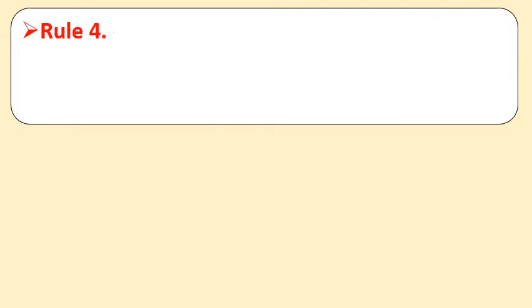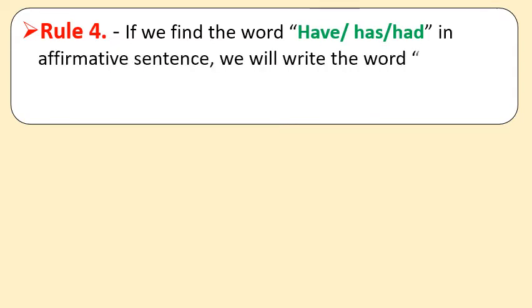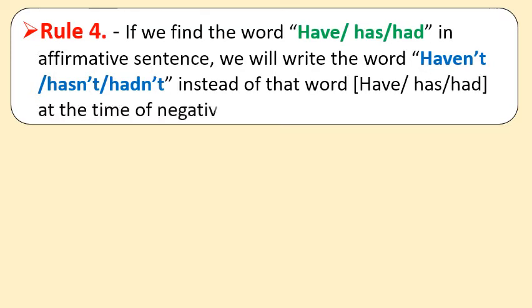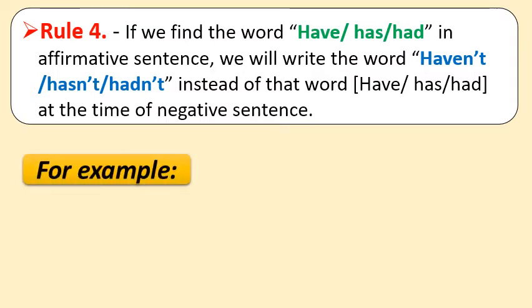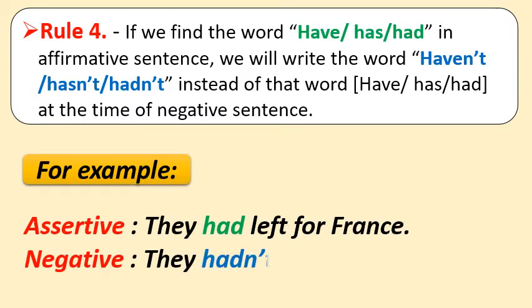Now let us see rule number 4. If we find the word have, has, had in an affirmative sentence, meaning perfect tense, we will write the words haven't, hasn't, hadn't instead of has, have, had in the negative sentence. So let us see an example to clarify it. The affirmative or assertive sentence is: They had left for France. So the negative sentence will be: They haven't left for France.